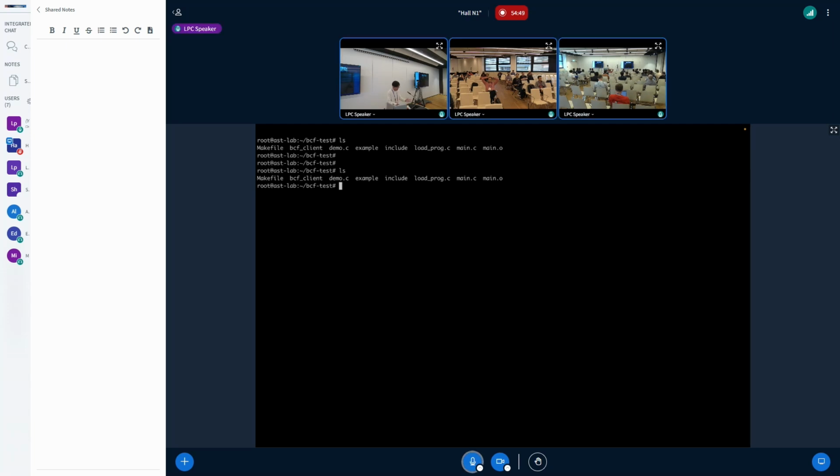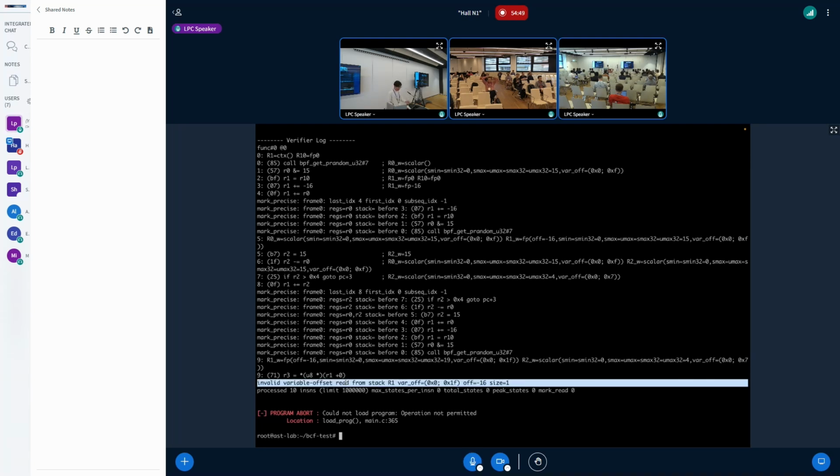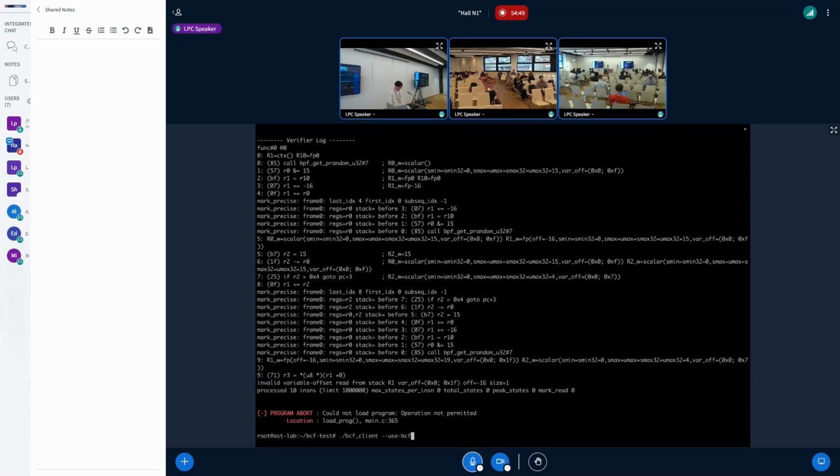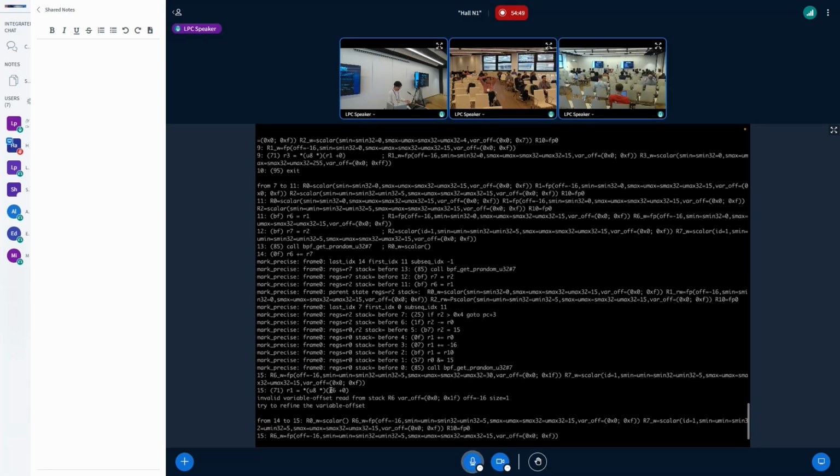So here we have a user space program called BCF client. We first do not use our mechanism, so the program will be rejected. This is the exact example I showed you in the slides. So the program is rejected, and now we use BCF. The program is loaded. So let's see why it's loaded. Let's take a look at the history.